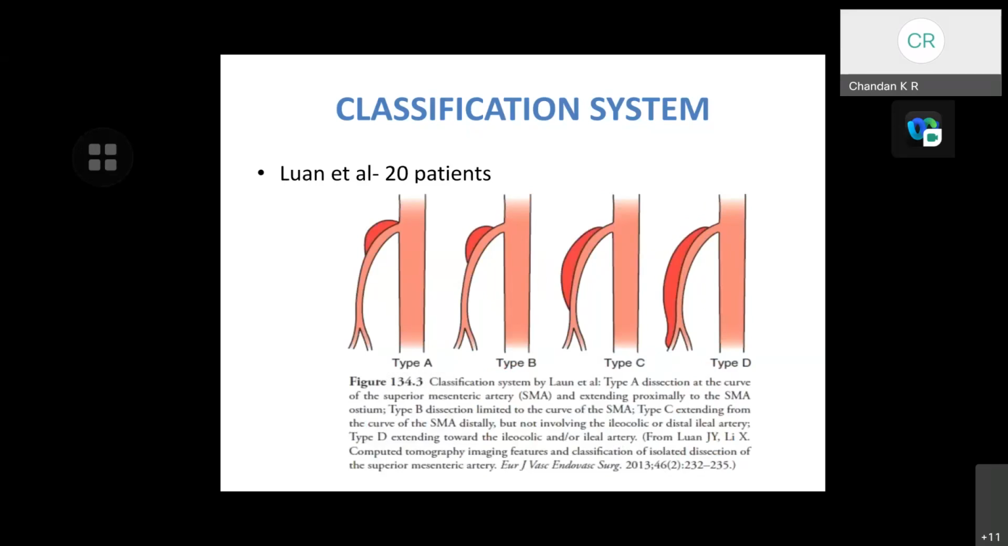Coming to the Luan et al. classification, which studied 20 patients: type A is dissection at the curve of the superior mesenteric artery and extending proximally to the SMA ostium. Type B is dissection limited to the curve of the SMA. Type C extends from the curve of the SMA distally, but not involving the ileocolic or distal ileal artery. Type D extends towards the ileocolic and ileal artery.